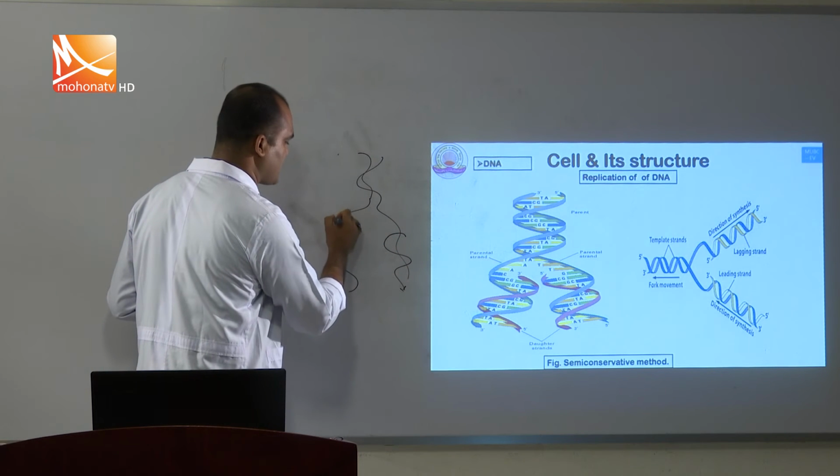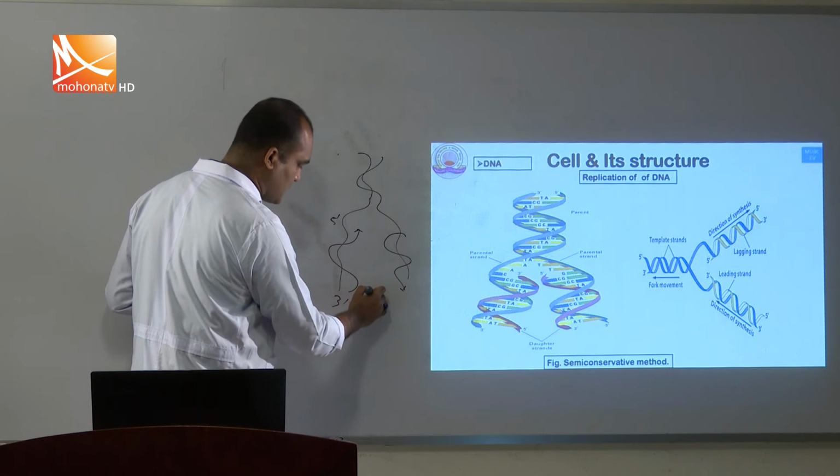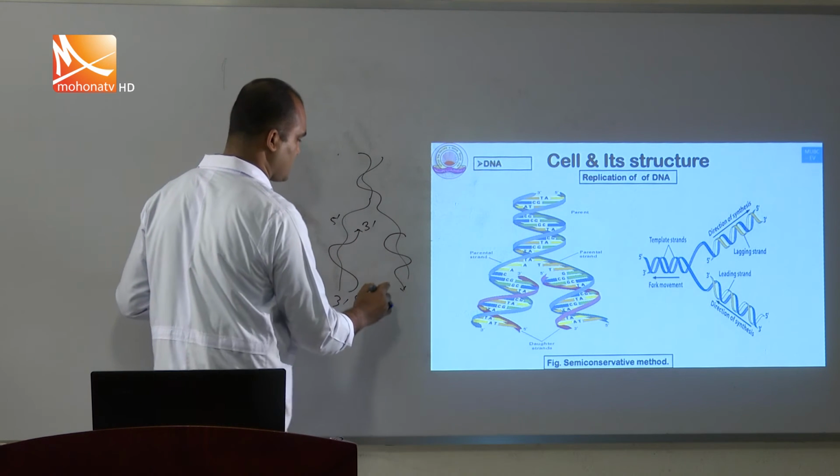If one strand is 5 prime, the other will be 3 prime.